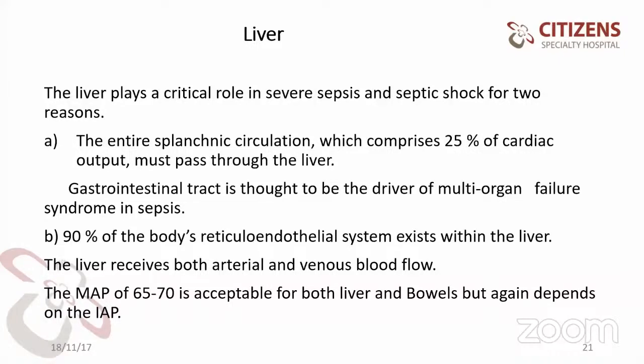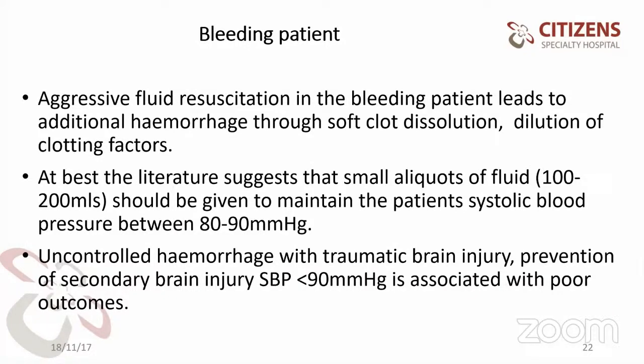Next slide, please. Bleeding patient. Aggressive fluid resuscitation in a bleeding patient leads to additional hemorrhage through soft clot disruption and dilution of clotting factors. At best, literature suggests that small aliquots of fluid, 100 to 200 ml, should be given to maintain the patient's systolic blood pressure between 80 to 90 mmHg.